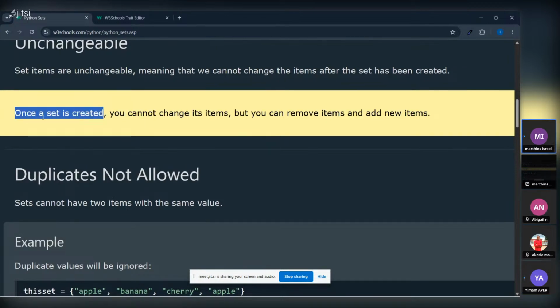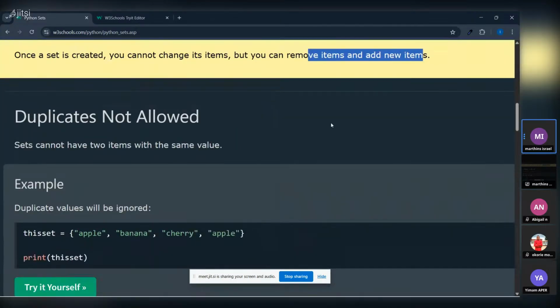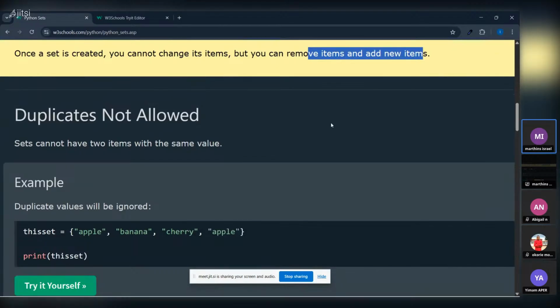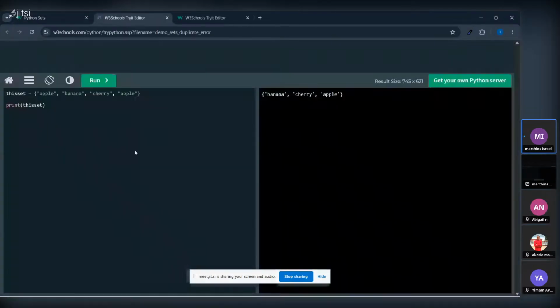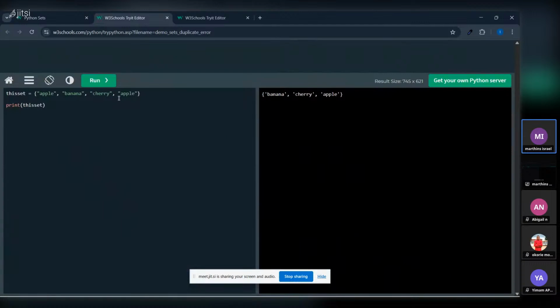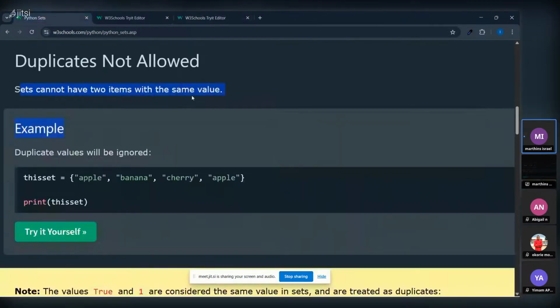Yes, once a set is created, you cannot change its items, but you can remove items and add new items to it. Duplicates are not allowed. Sets cannot have two items with the same value. So let's test this. Here is the code. Let's use employees here. If we read here, it says sets cannot have two items with the same value.